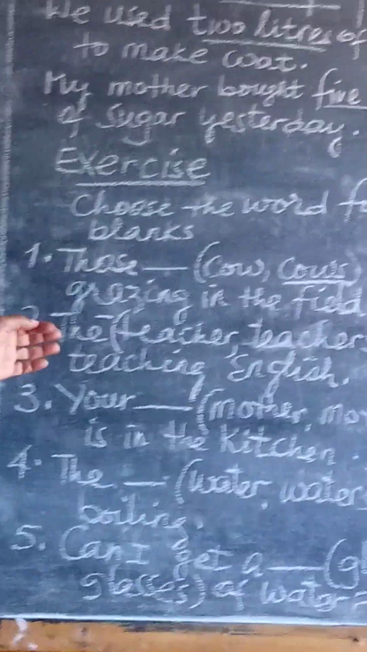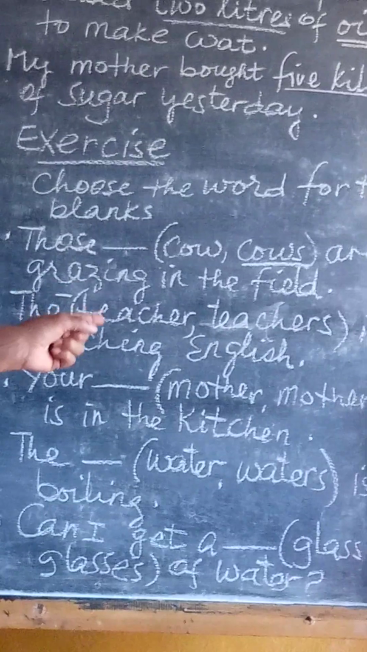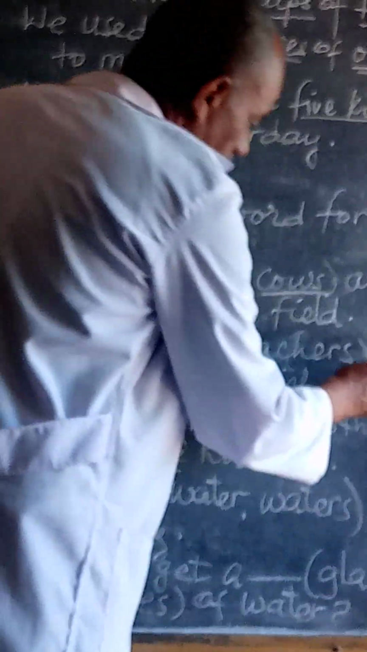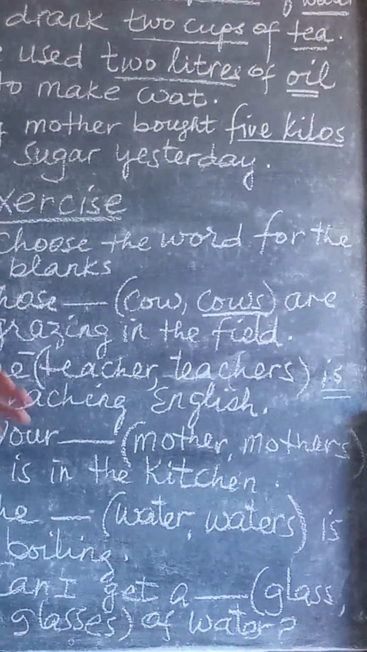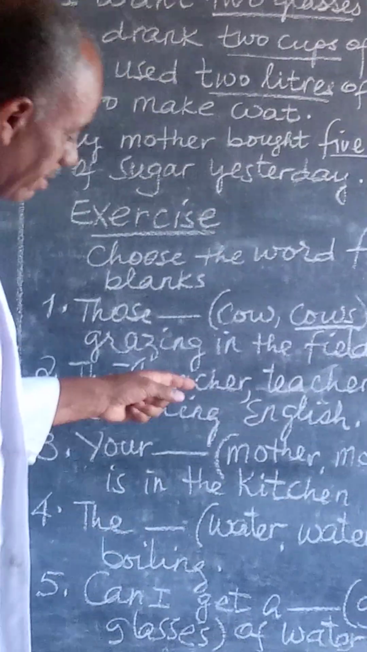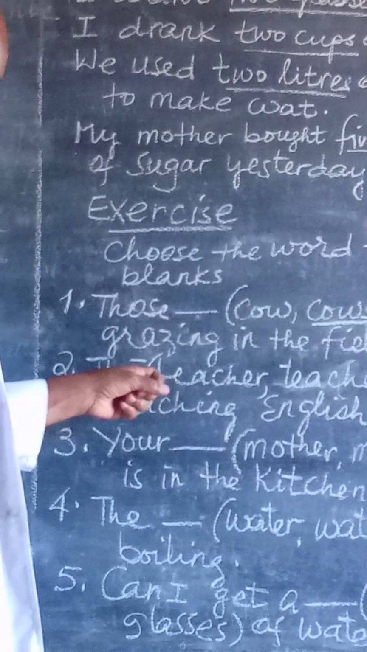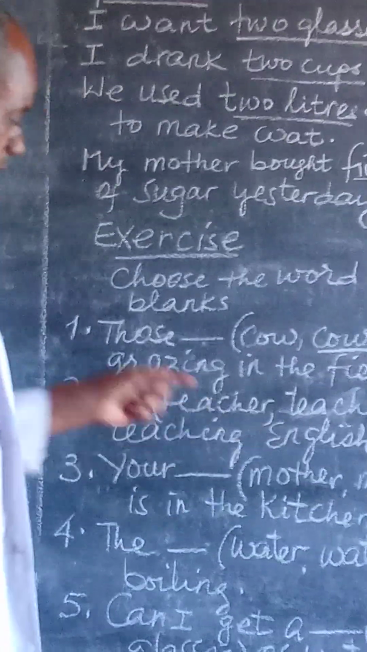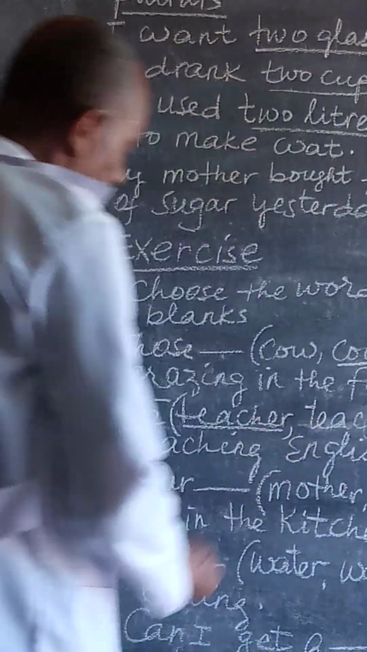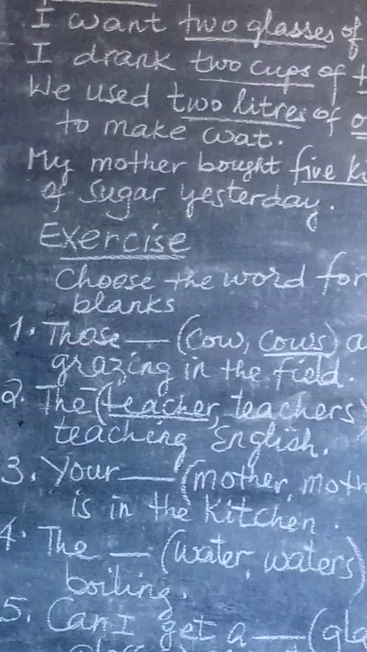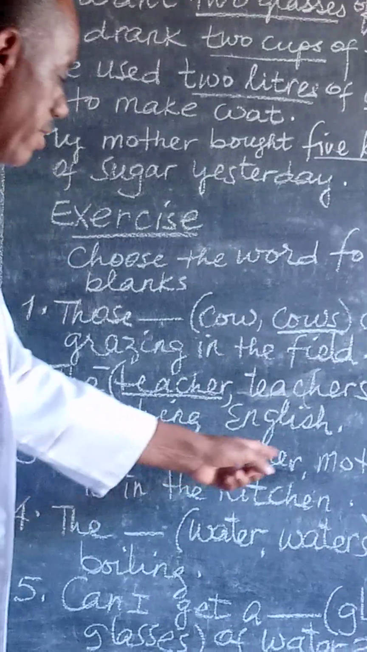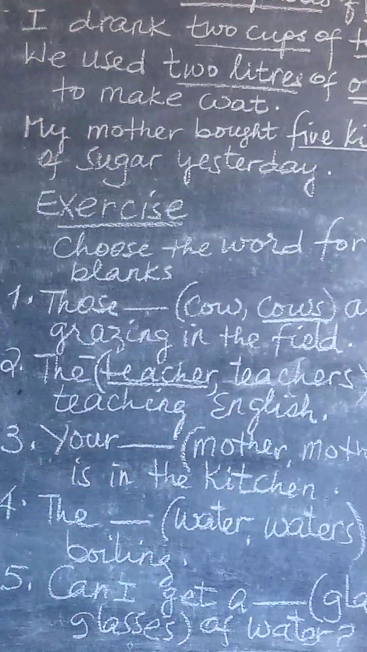Number 2, the (teacher/teachers) is teaching English. You see the verb is. We'll see what verbs are in the next lesson. And therefore, the one that can agree with the noun in the bracket is teacher, because teacher is singular, and we underline teacher as the answer. Number 3, your (mother/mothers) is in the kitchen.